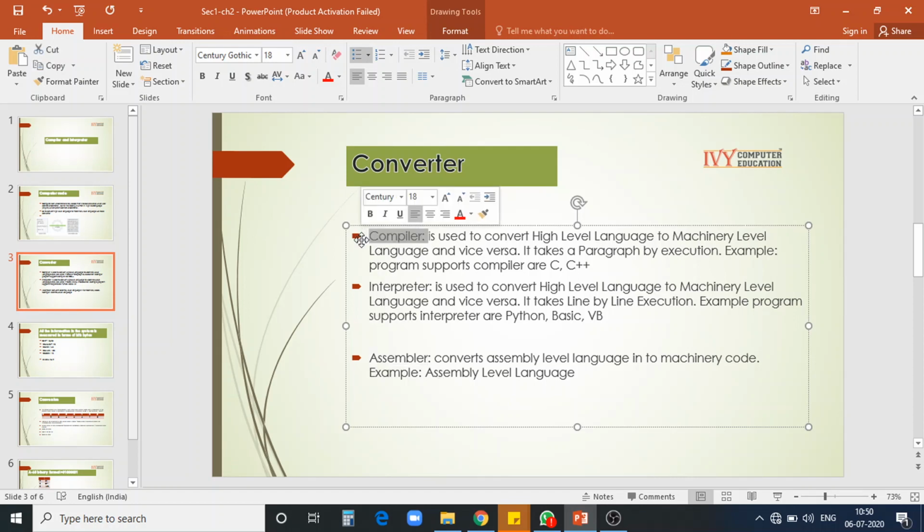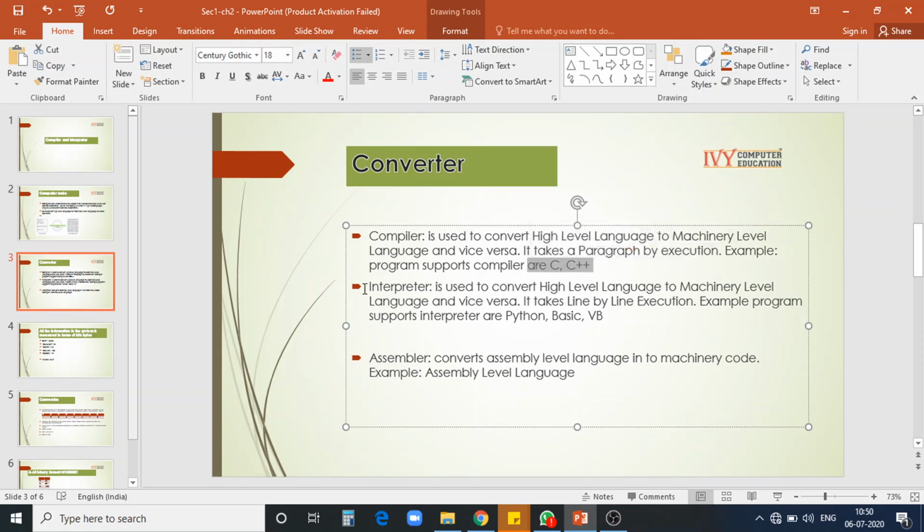We'll see about the compiler. It is used to convert high level language to machine level language and vice versa. So it will convert all our user level language to machine code, and also when it is giving the result back to the user, it will convert back to high level language. It takes paragraph by paragraph execution. So if I have written 100 lines of code, at one shot it will take all 100 lines of code to convert into machine code. The programs which support the compiler are C and C++.